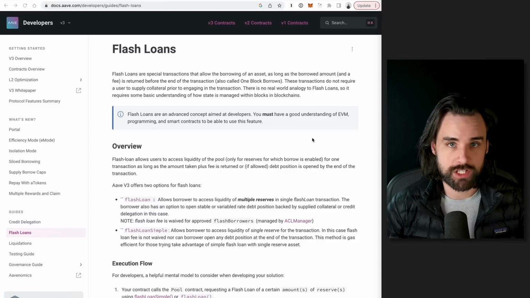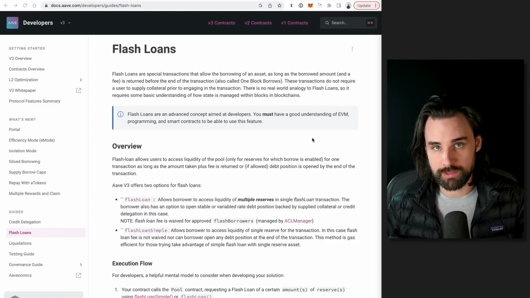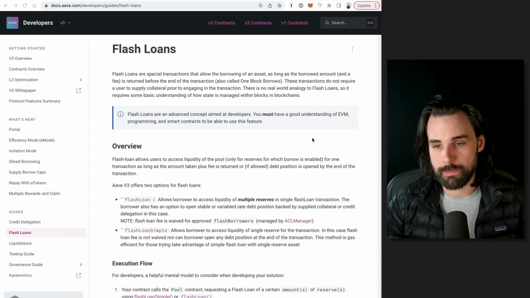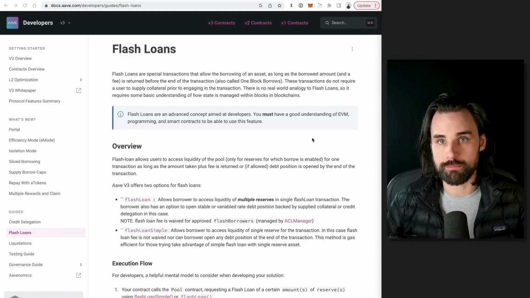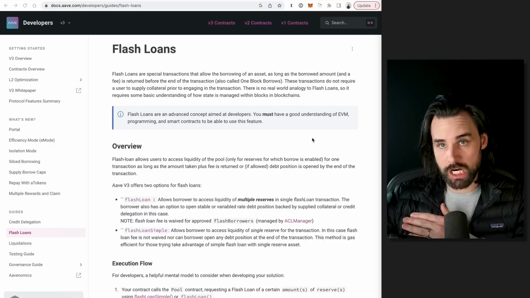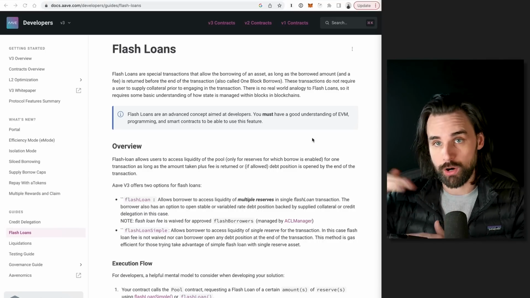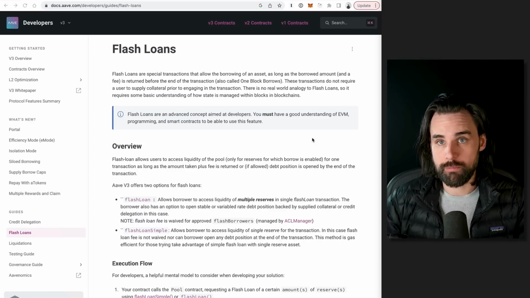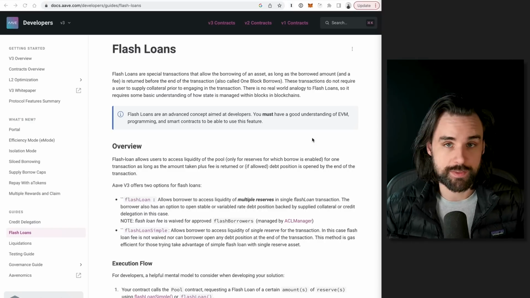So basically with blockchains, you have simple transactions and you have complex transactions. A simple transaction is like I'm just sending you cryptocurrency, all right? And a complex transaction is one that has multiple steps. Like let's say you want to borrow some money, trade it, and then pay it back. You can do all that inside of a transaction as a programmer when you create smart contracts. That's how you can borrow crypto, trade it, do whatever you want with it, and then pay it back. And there's no risk that you can lose the money because of how the smart contracts work.